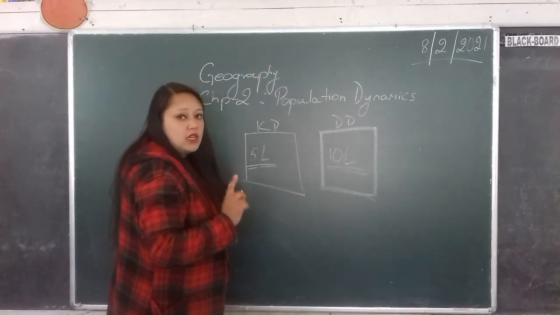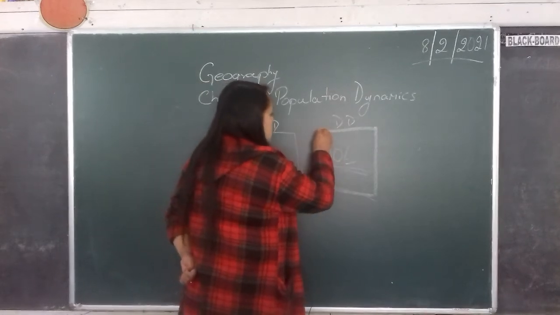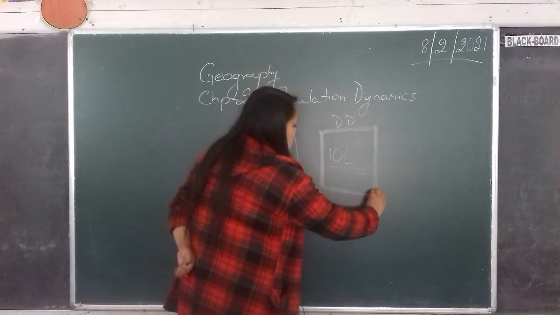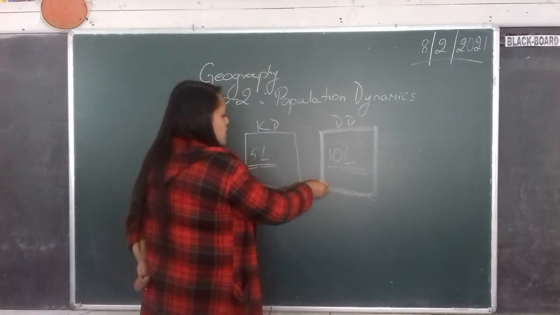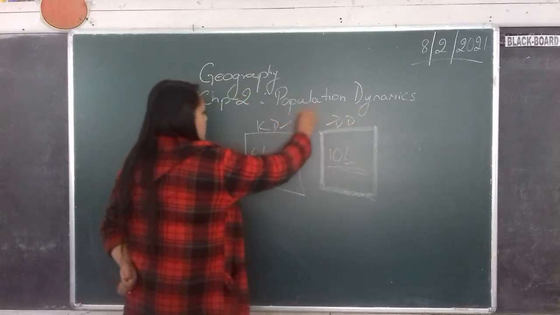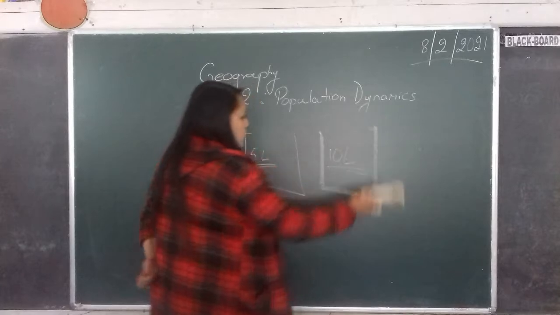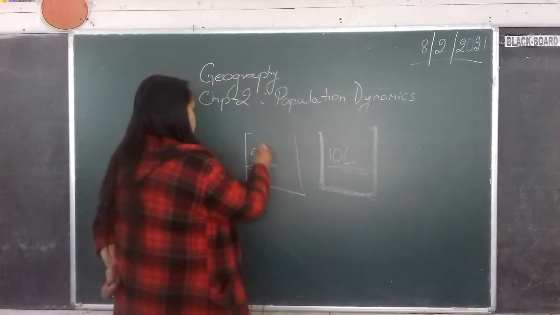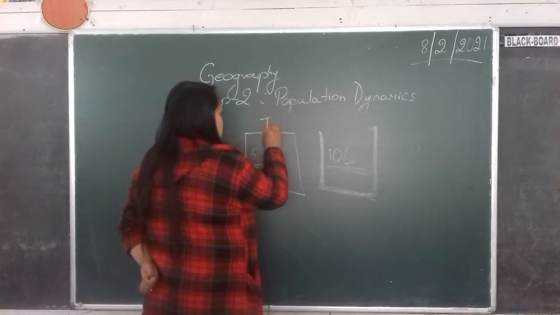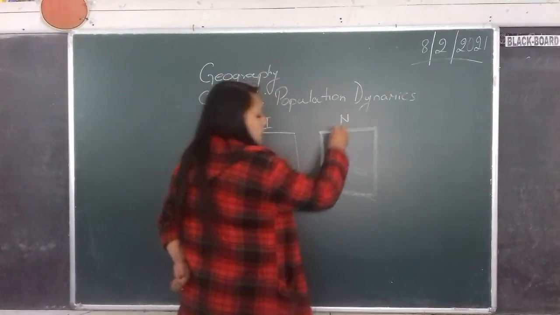So when we say a certain geographical area, it means a certain place which has a particular name, like Darjeeling district, Kalimpong district, or when we say the population of India or the population of Nepal.